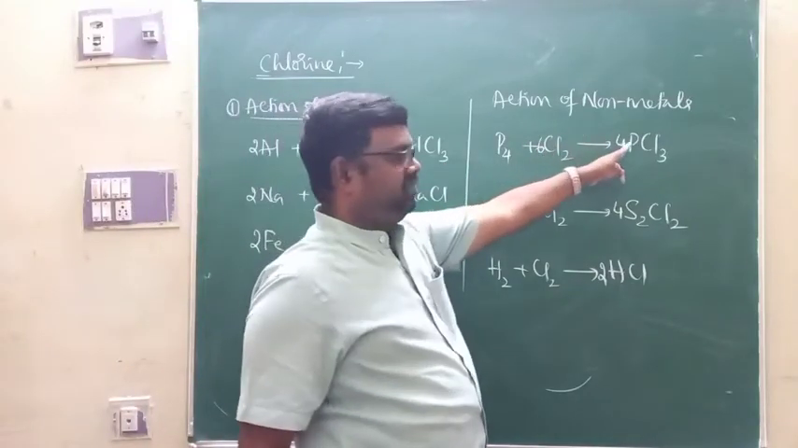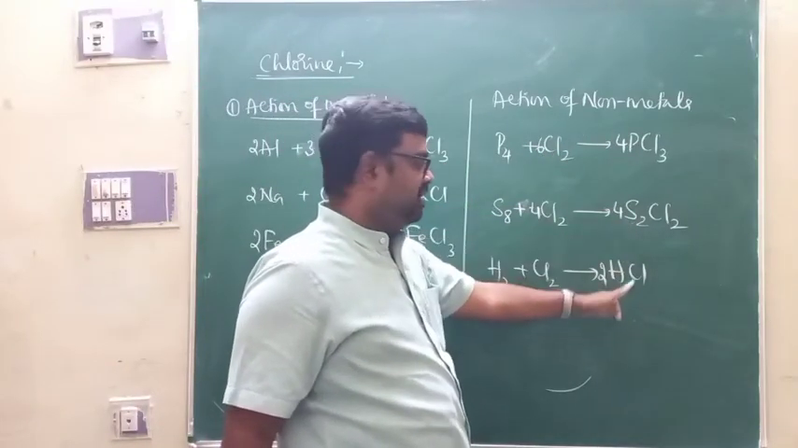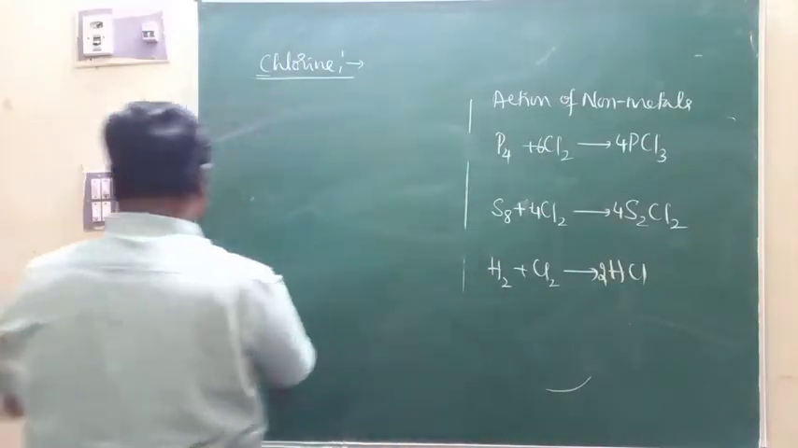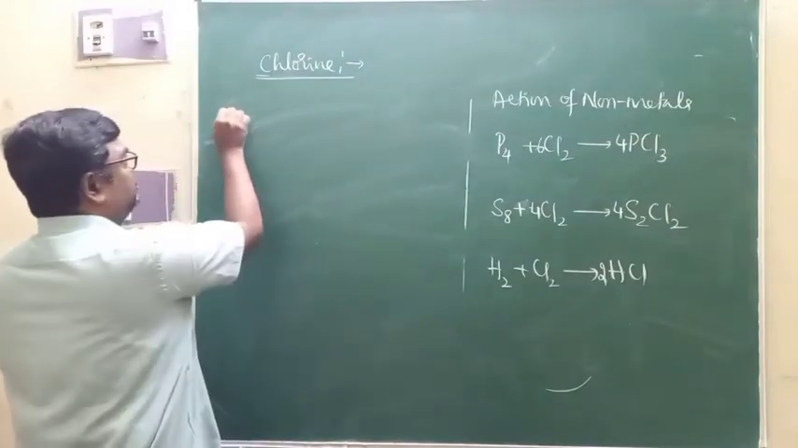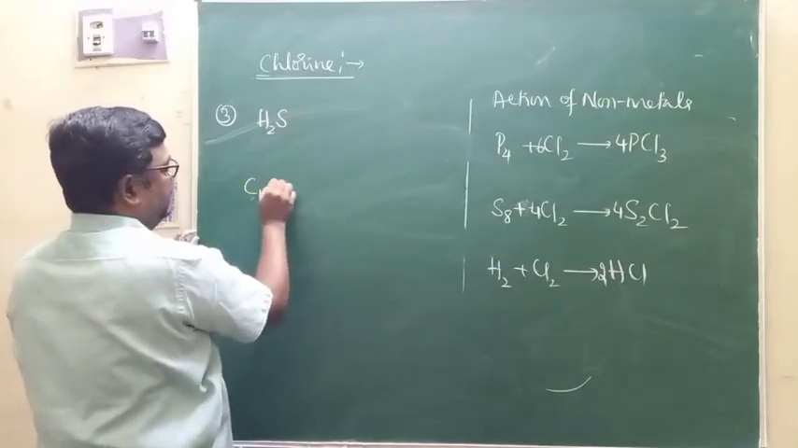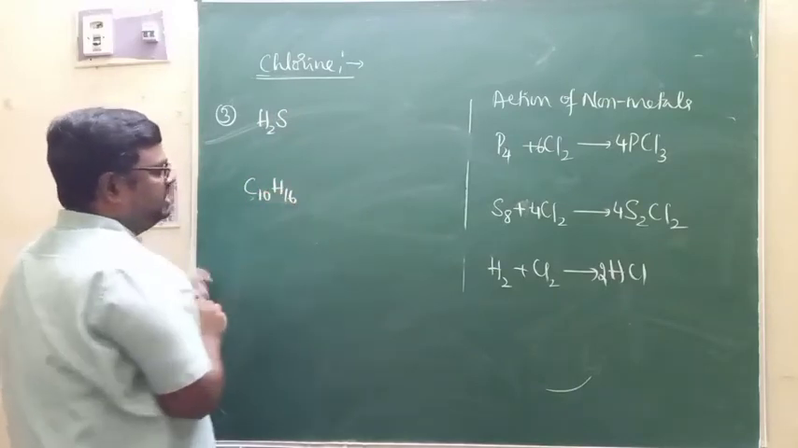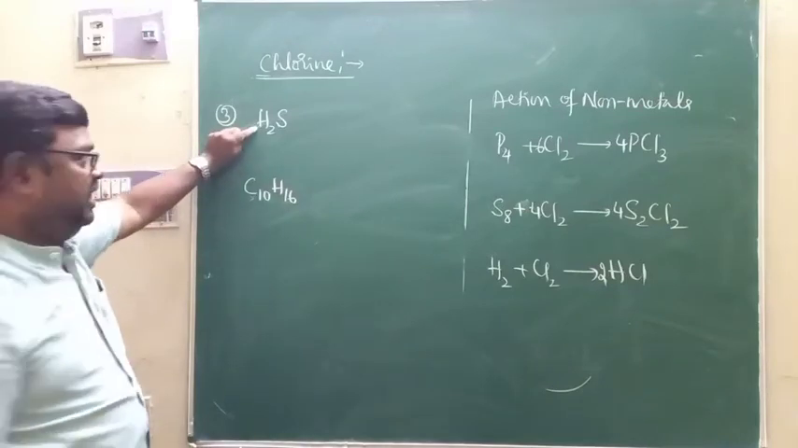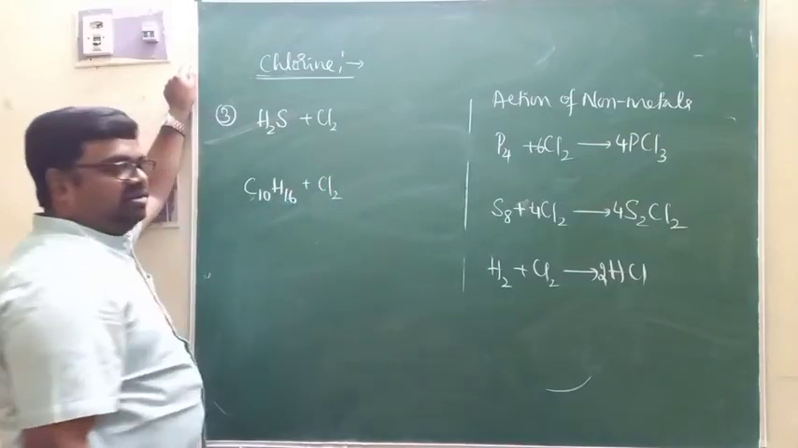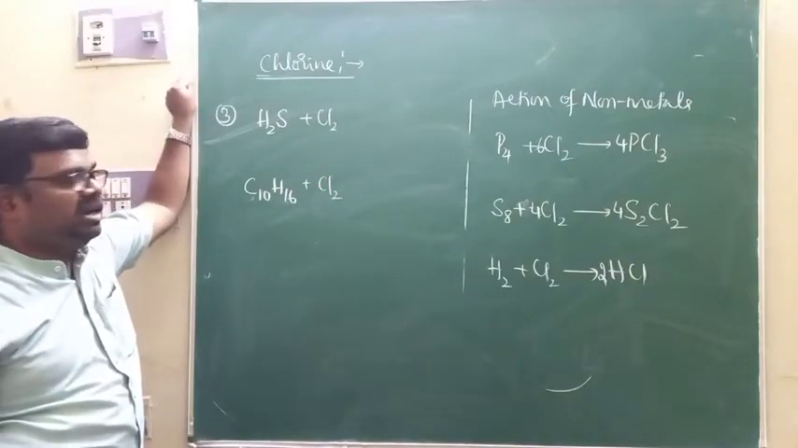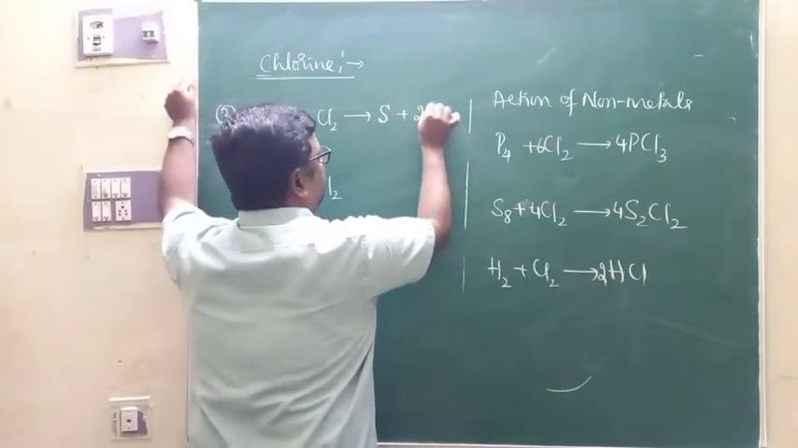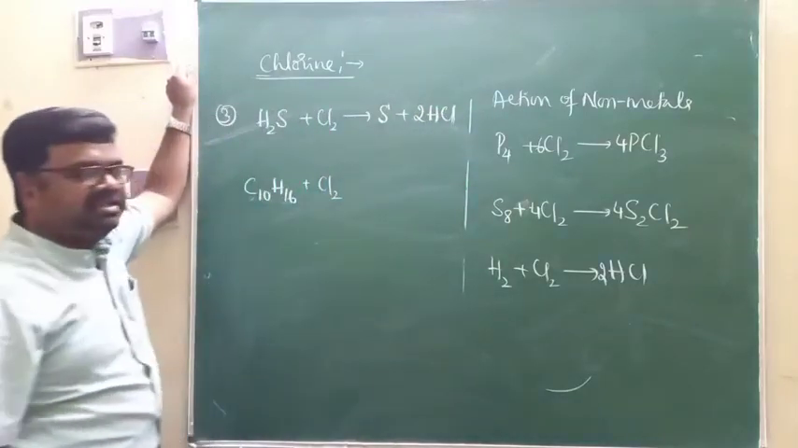Phosphorus reacts with chlorine to give phosphorus trichloride, disulfur dichloride, hydrochloric acid. Apart from that, chlorine has much affinity with hydrogen. It readily reacts with compounds containing hydrogen like hydrogen sulfide and turpentine, as per your NCERT textbook. You are supposed to study the action of chlorine on these two compounds. Chlorine has much affinity with hydrogen, and here it converts hydrogen sulfide to sulfur, and hydrogen is removed in the form of HCl.